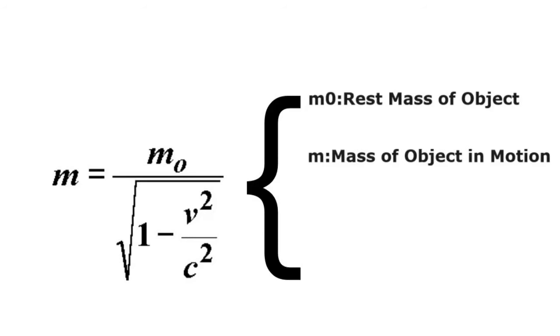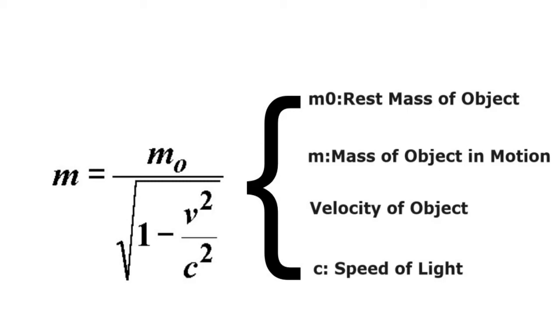In the relativistic mass formula, m represents the mass of the object in motion. It refers to the mass of an object when it is in motion, which varies with its velocity. In the formula, v represents the velocity of the object, and c represents the speed of light.